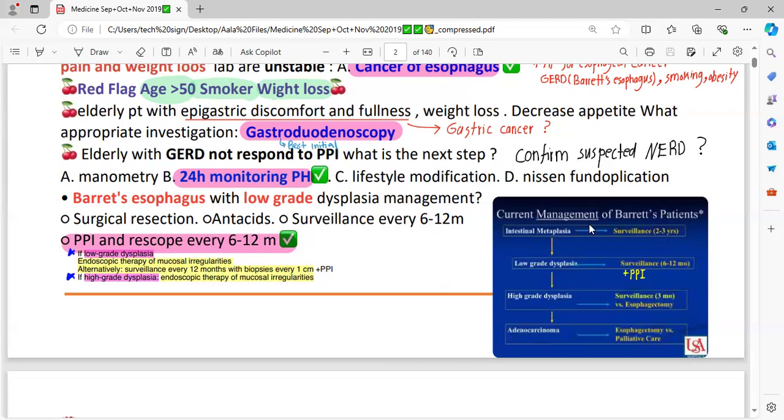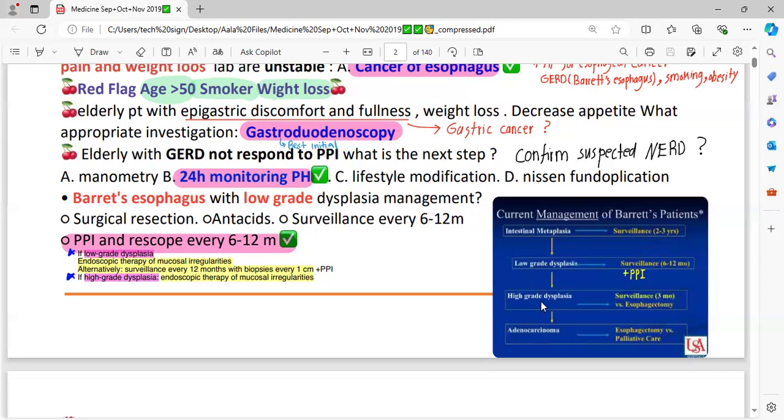This is the management of Barrett esophagus. You could easily see in this box: intestinal metaplasia. If there is just a metaplasia, a change in the lining, the surveillance would be every 2 to 3 years. But if there is low grade dysplasia, what would you do? Surveillance would be every 6 to 12 months, repeating the upper GI endoscopy, and the patient would be on the PPI.